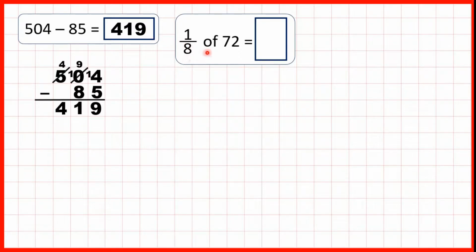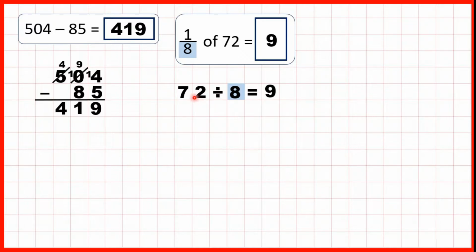Find 1/8 of 72. So when we're finding a fraction of a number, just like when we're multiplying a fraction by a number, we divide by the denominator, then multiply by the numerator. But here, the numerator's 1, so all we need to do is divide by the denominator. We just need to work out 72 divided by 8. That's 9, so 1/8 of 72 is 9.